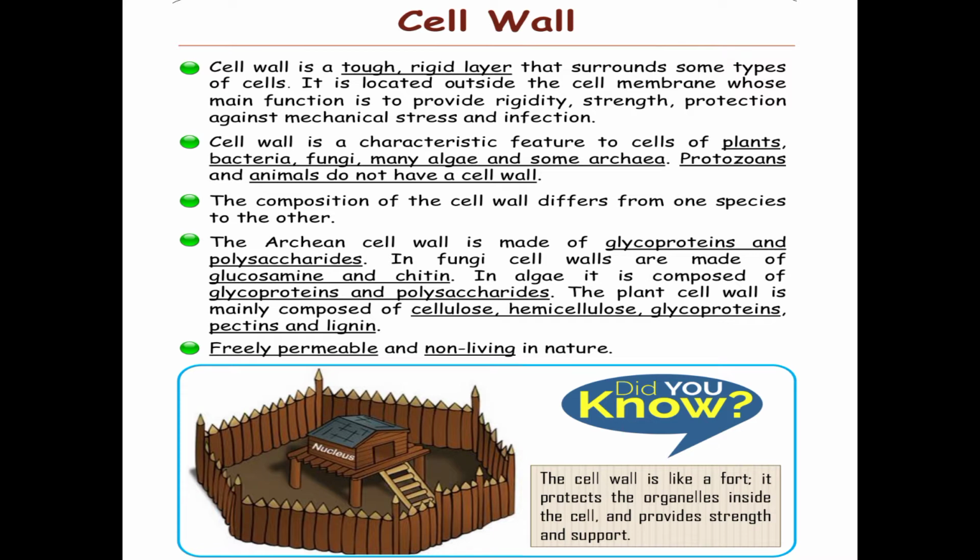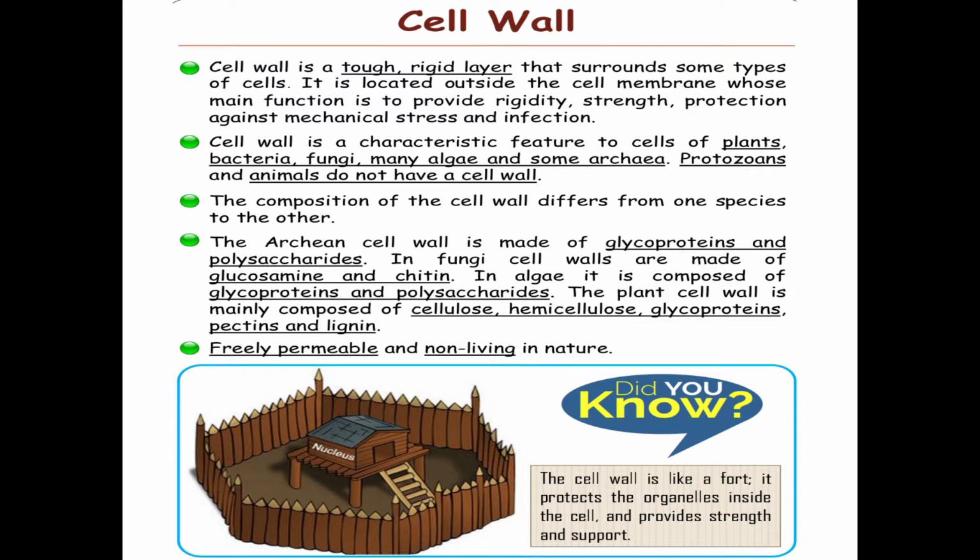The composition of the cell wall differs from one species to another. The archaeal cell wall is made up of glycoproteins and polysaccharides. In fungi, cell walls are made up of glucosamine and chitin. Chitin gives the rigidity.